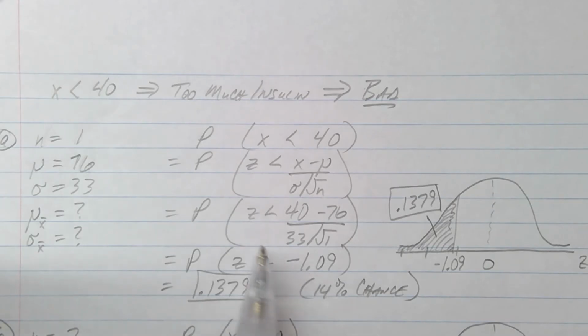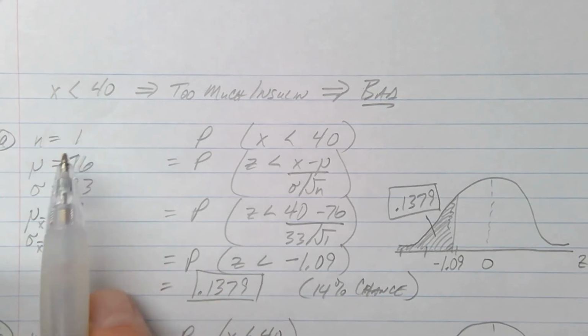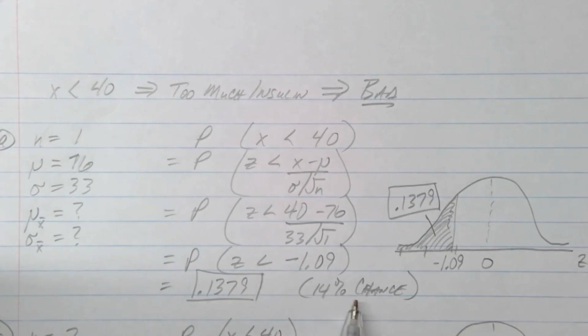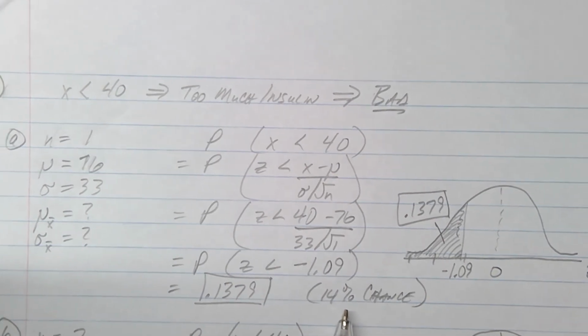There's no need to panic over a single test, because basically 14% of the time somebody's going to test low. If you line up 100 people, there's a 14% chance, which means that 14 out of 100 will probably test low on any given day. All right, that could have happened. So no need to panic yet. There was a pretty good chance that that was going to happen anyway.